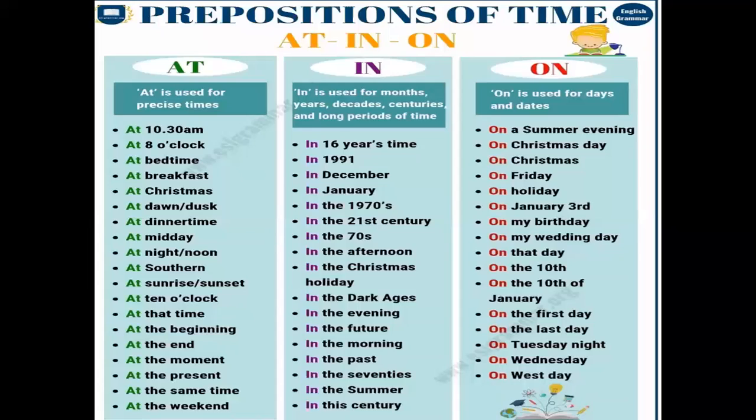For is used for a period of time. It denotes the duration of an activity. You are telling about the duration of that activity. For example, he has been ill for 5 years. So this is the duration of his illness. I study English for an hour. So this is the duration which you are telling for your study.